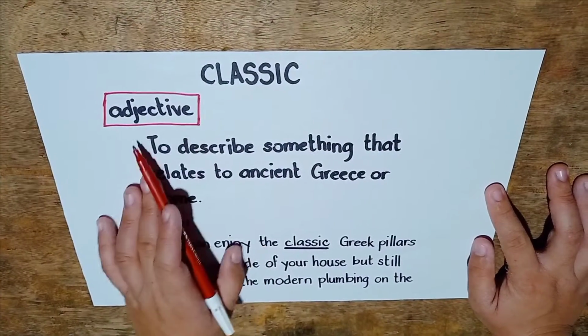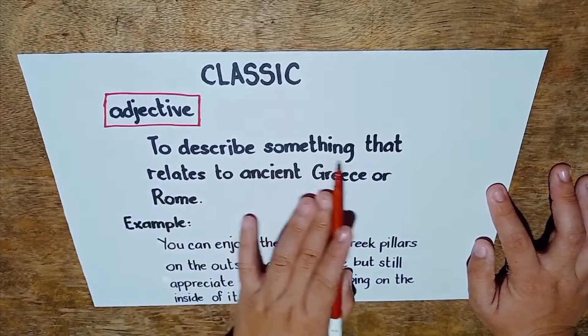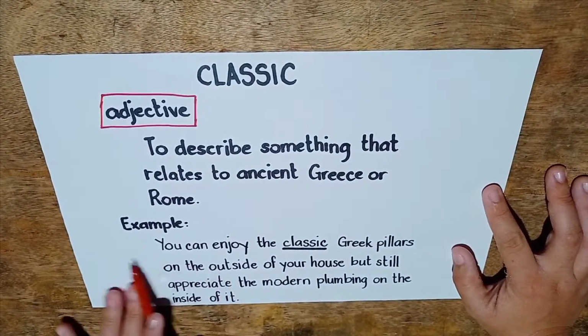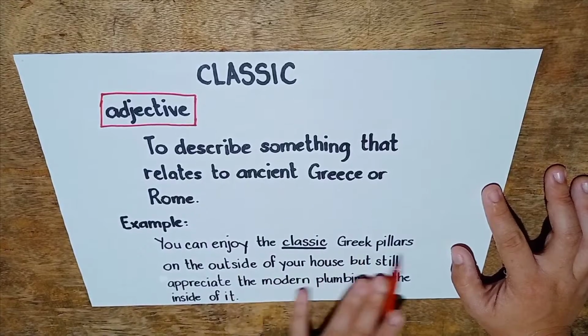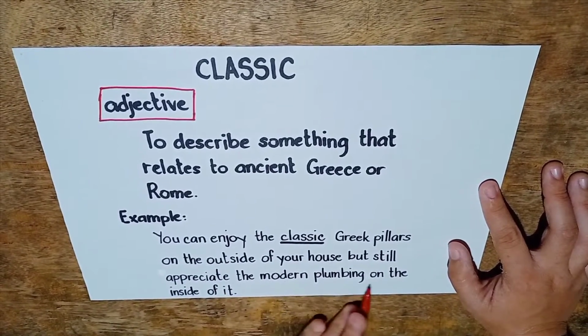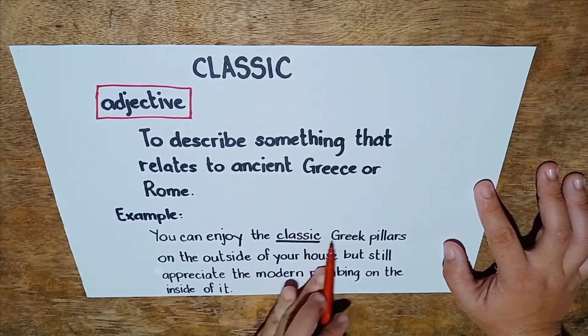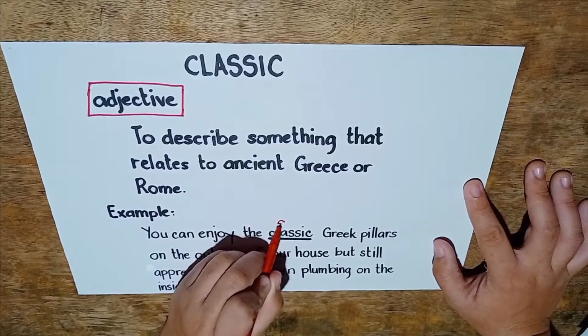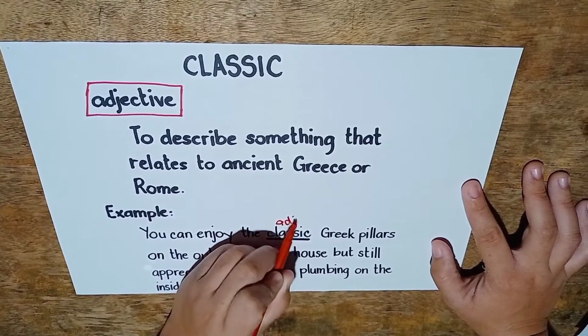Classic as an adjective means to describe something that relates to ancient Greece or Rome. For example, you can enjoy the classic Greek pillars on the outside of your house but still appreciate the modern plumbing on the inside of it. The word classic here is identified as an adjective.